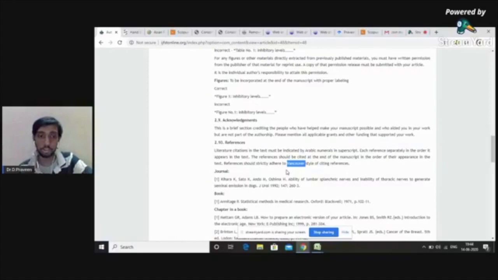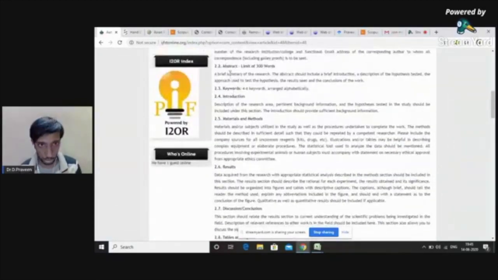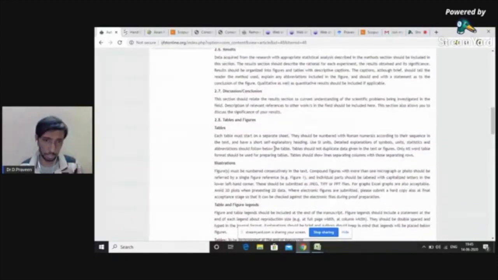The first thing you should have in mind is plagiarism. Make sure, as sir said, that your plagiarism content is less than 10%. Always cite the sources from which you have adapted. Always try writing your manuscript in a different way, in a new way, so that you will get less plagiarized content. The second thing is always follow the author instructions. For example, this is the author instruction of a journal. 100% adhere to the author instructions of the journal. They have given a font size, follow that font size. If they have given some content to be in bold font, make that content bold. You must 100% adhere to the author instructions.